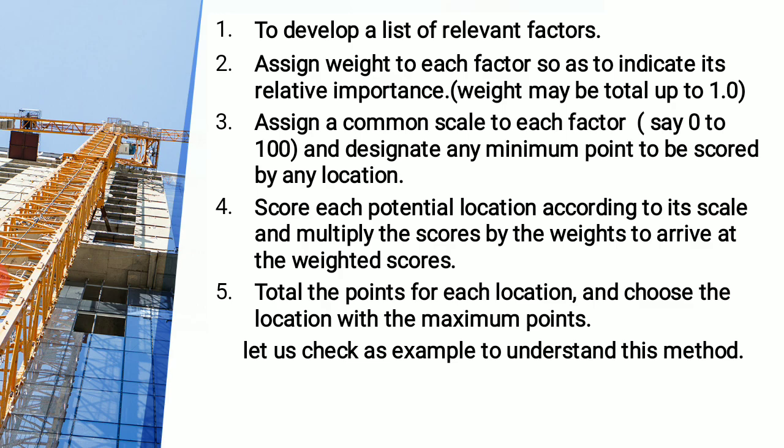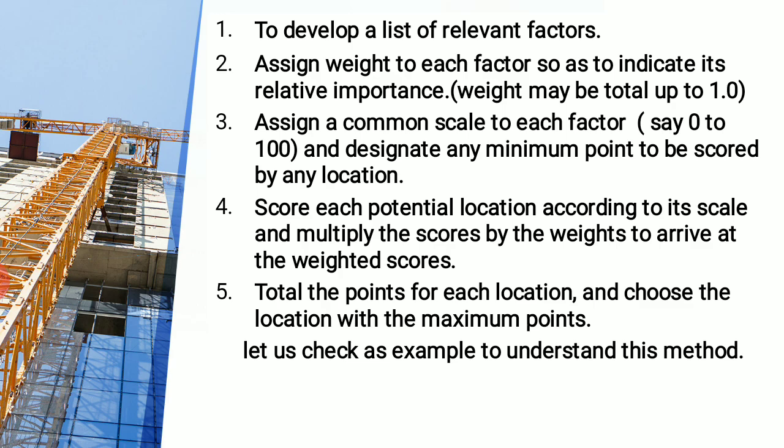At the 4th point, what we do is score each potential location according to its scale and multiply the score by the weights to arrive at the weighted score. Like in the weighted average method, we multiply a particular weight with a score and find the product. In the same way, we are going to find out the weighted scores here. Total the points for each of the locations and choose the location with the maximum points. Then at the end, the location that gets the maximum points may be the best location for us.